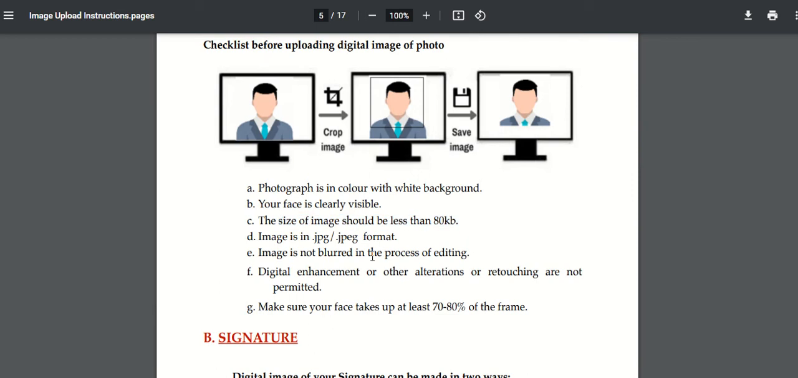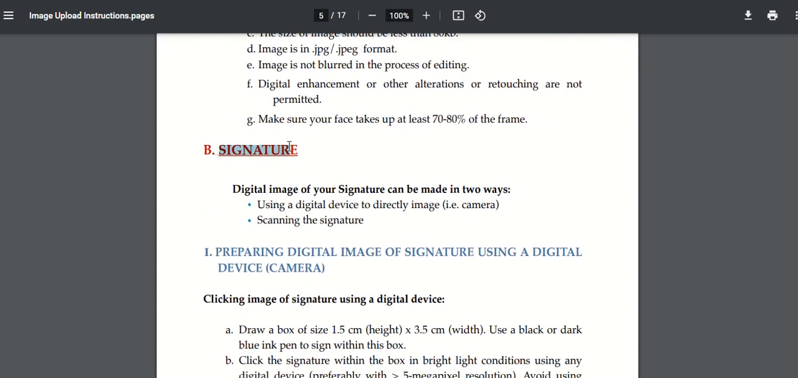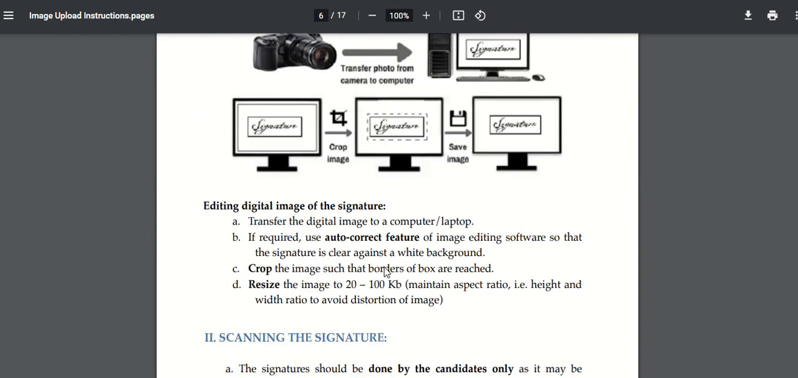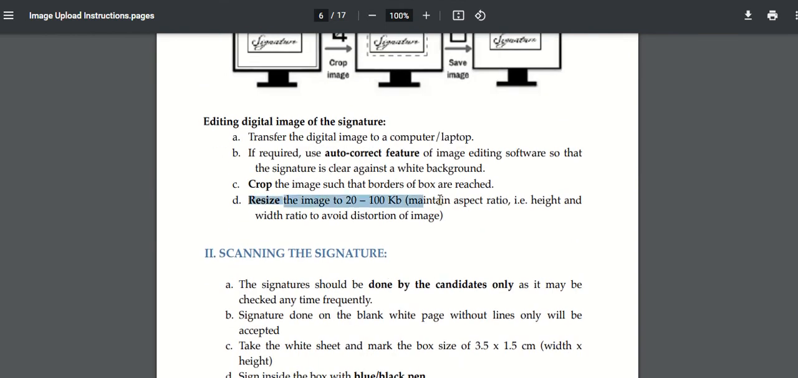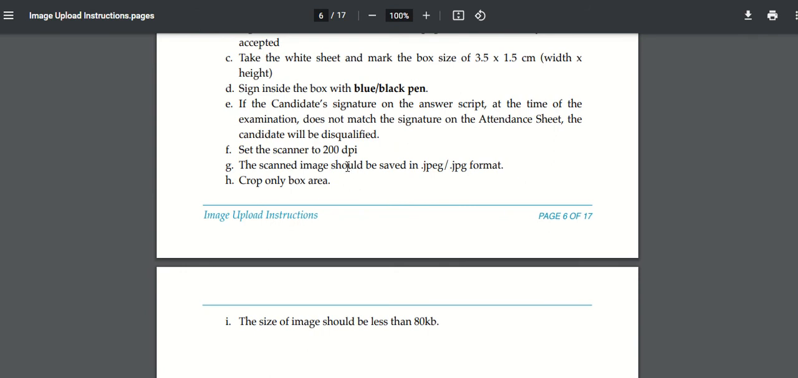If your image will be of more than 80 kb size, then you will face problem at the time of uploading your photo. Okay, now let us check the details of signature. Signature should be done in the box of height 1.5 centimeter into 3.5 centimeter width. Then you have to use black or dark blue ink pen to sign within the box. Okay, then the size of the image should be between 20 kb to 100 kb. So this is the details related to the signature.